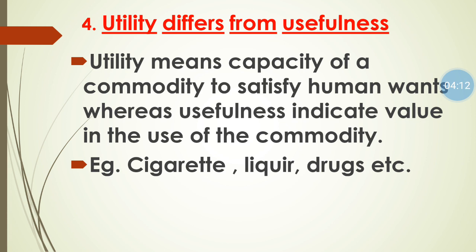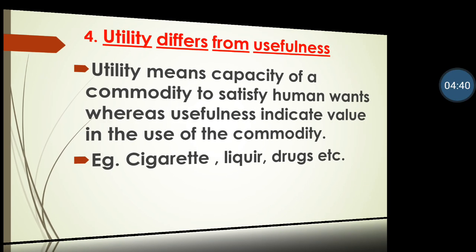So these both concepts are different. Utility differs from usefulness. How? Suppose cigarette. Cigarette has a utility for a smoker, but it is not good for his health. Same with liquor and drugs. These have a utility for a drug addict and for a drunkard, but they will not be good for their health. So utility always differs from usefulness.